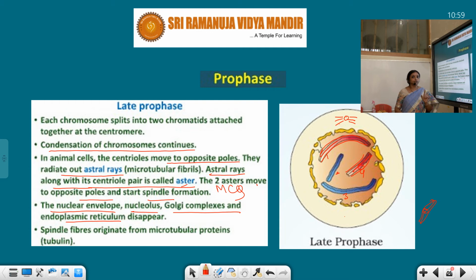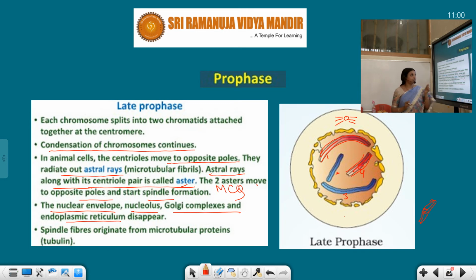Once again I am telling you, in the interphase stage the nuclear membrane is there, but by the time late prophase comes, the nuclear membrane disappears, number 1 point. Number 2 point, the nucleolus, Golgi complex, endoplasmic reticulum, all these membrane bound structures disappear. Even if it is not mentioned, you have to remember that at the time of prophase all the membrane bound structures disappear. And spindle fibers start originating from the microtubular protein, tubulin.